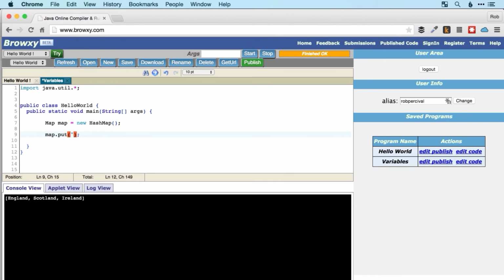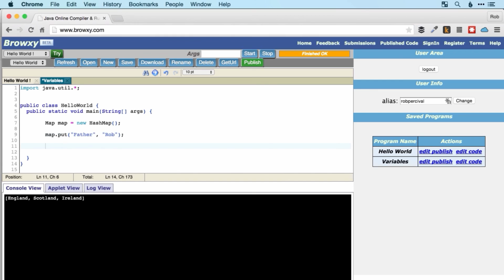I'm going to add, for example, father, Rob. I just need to get my syntax right. There we go. So what this does is it maps father to the value Rob. Whereas arrays are lists that go 0, 1, 2, 3, 4, 5 on the index, here we can map a certain index to a certain value.